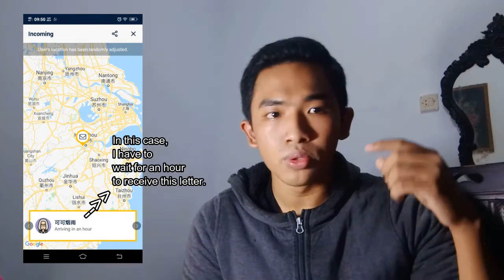With an email, when you click the send button, the receiver will get the letter in maybe 1 second, 3 seconds, 5 seconds, and it will send rapidly. But in this application, you will have to wait for some time. It could be 3 days or 2 days, just like a snail letter, but it's way faster than a snail letter.